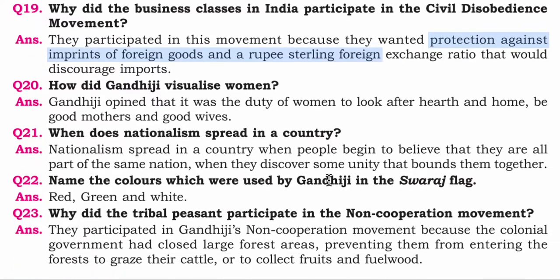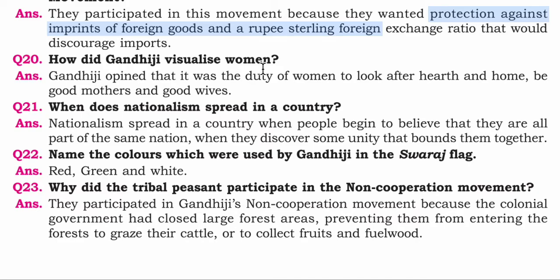Now next question. How did Gandhiji visualize women? The answer is Gandhiji opined that it was the duty of women to look after hearth and home and be good mothers and good wives. Okay, this was the perception of Gandhiji.